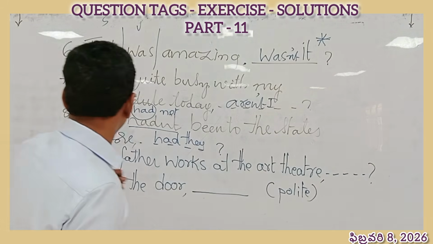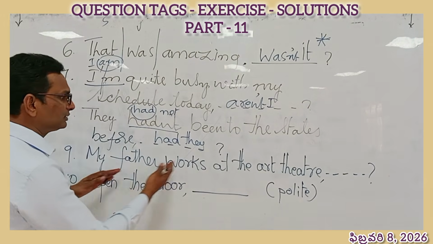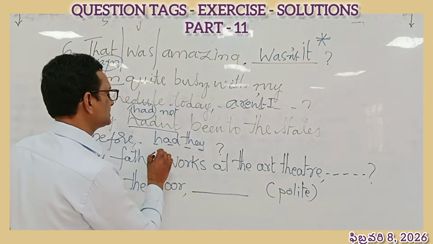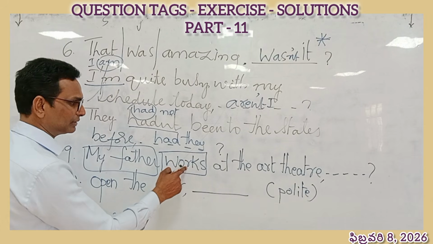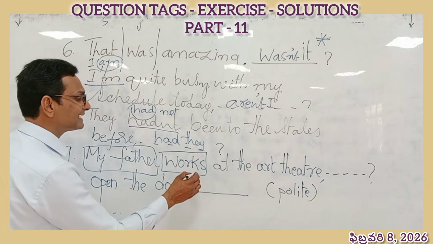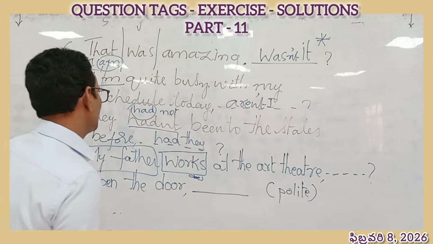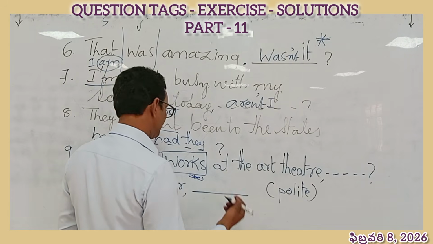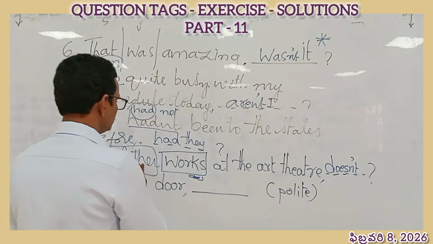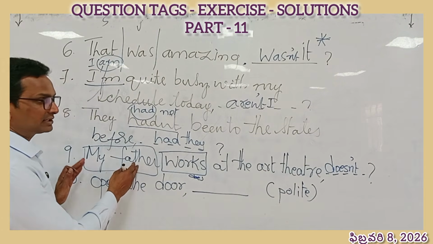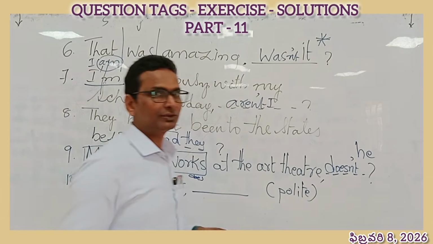That is the answer. Number 9, my father works at the art theater. Works is the verb and my father is the subject. Then it is in present simple tense. So we will have to write does for this. Does. So it is positive, it will become negative. Does plus not becomes doesn't. My father, this is the subject. From this we can extract he. Doesn't he? This is the question tag for this.